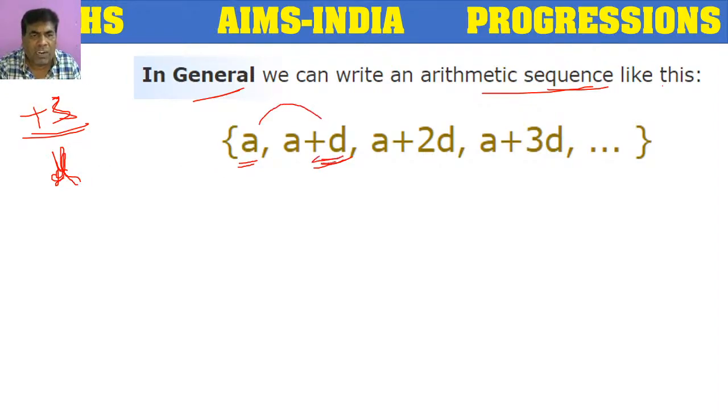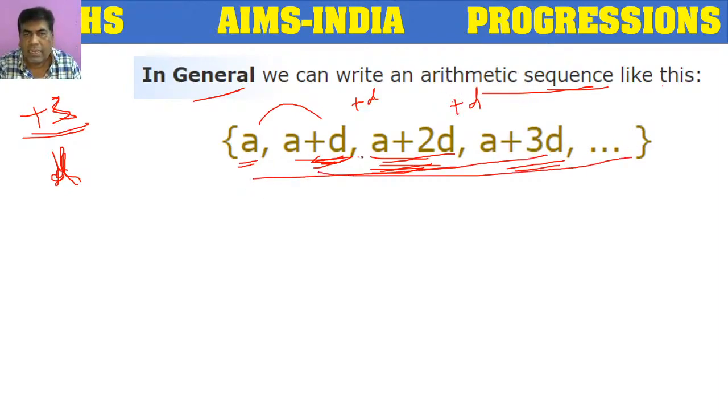By adding the common difference, it becomes a plus d. For the third term, again we add d: a plus 2d. For the fourth term, again we add d, and so on.